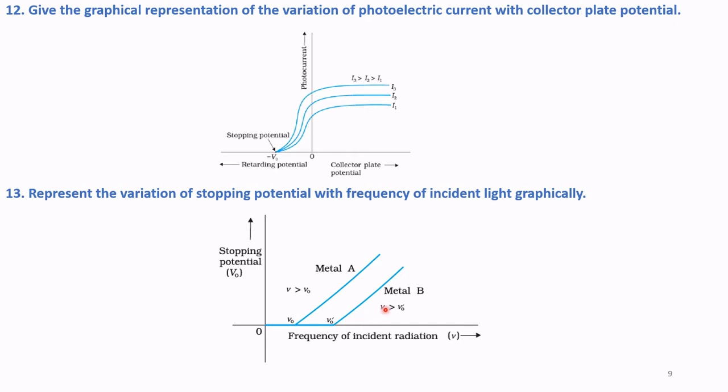Similarly, for another metal B, V0 dash is the stopping potential. Here, you see, this is V0 dash. Above V0 dash, if we increase the frequency, the stopping potential increases. Stopping potential increases with frequency.